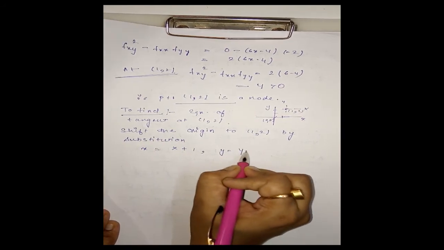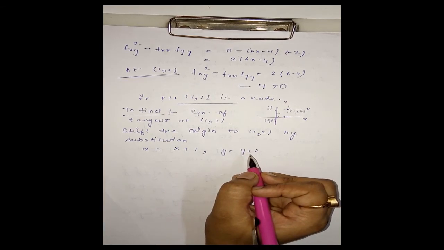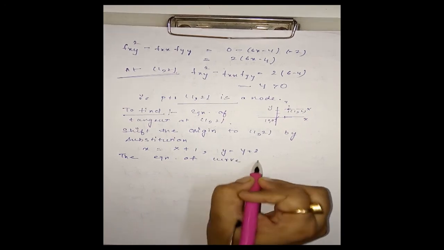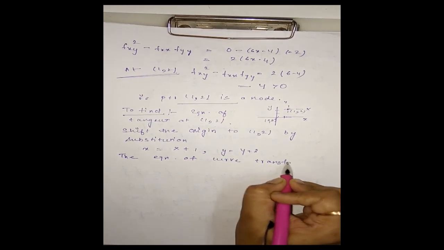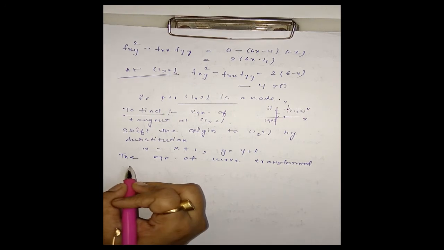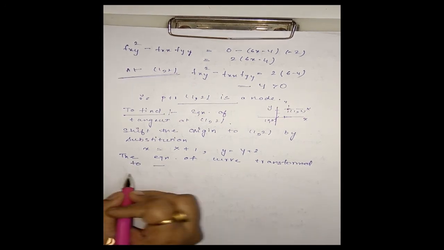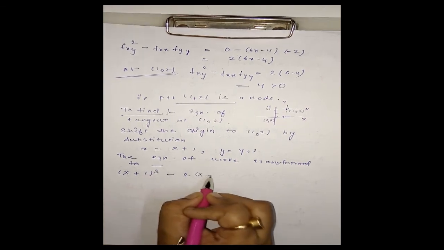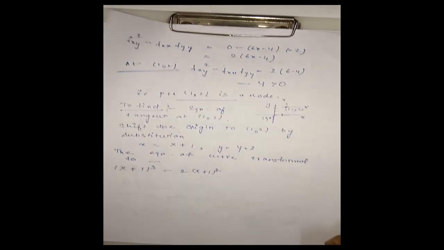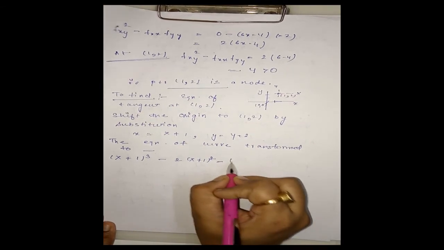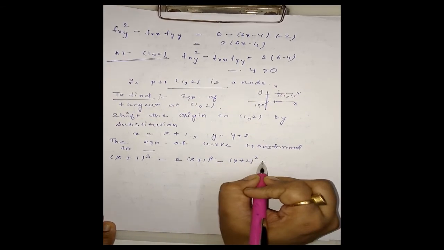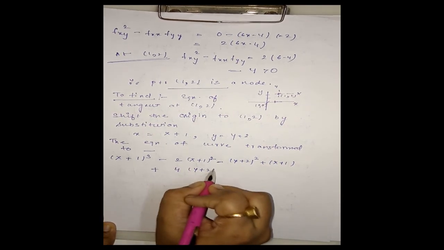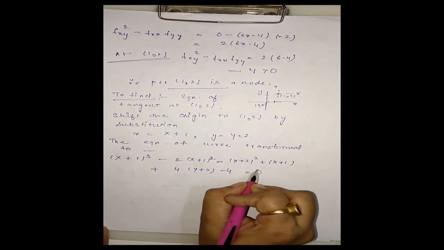Now the equation of the curve, on this substitution, will be transformed to this form: (X plus 1) whole cube minus 2 (X plus 1) whole square minus (Y plus 2) whole square plus (X plus 1) plus 4 (Y plus 2) minus 4 is equal to 0.